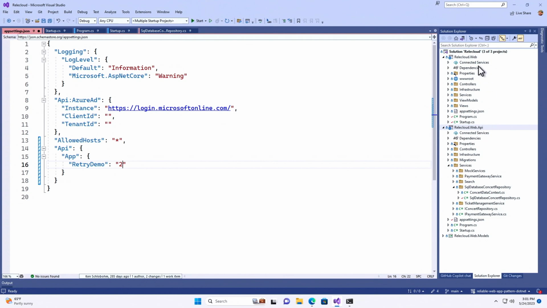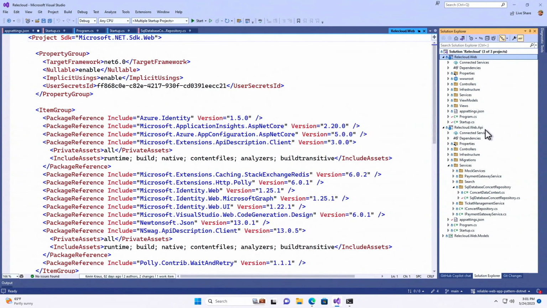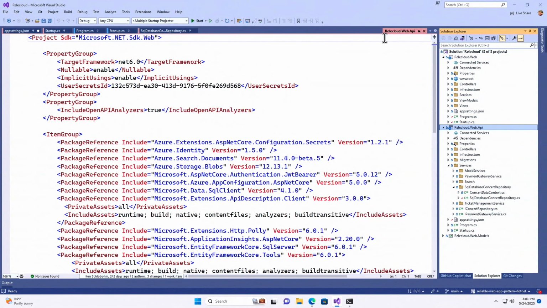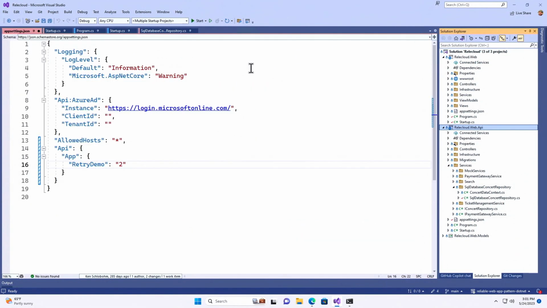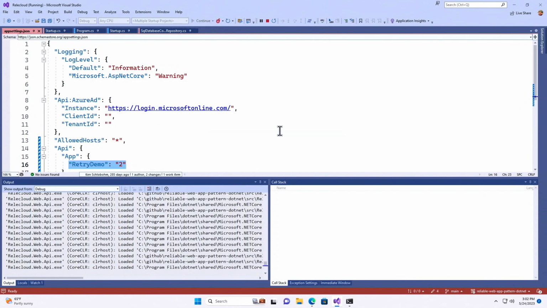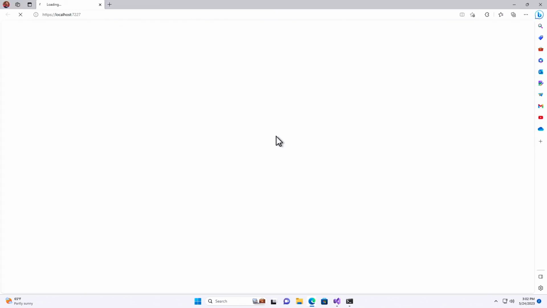This is over on the web API side. So the application itself is built up with a web API, and the web app calls the web API to get its data, which calls over to SQL Server essentially. What we have is this right here, retry demo 2. And that's saying, you know what, during this retry demo, every other time, fail on me, blow up. And so now we're going to do our retries, so we don't have to give 10% off, because Relay Cloud is a very low margin business. Yeah, this is the only non-production code, by the way. Okay. Yeah, that's because we couldn't make Azure fail when we want to, so we had to bake in some sort of simulation to show how we implement this.